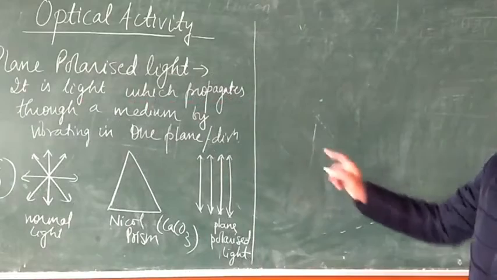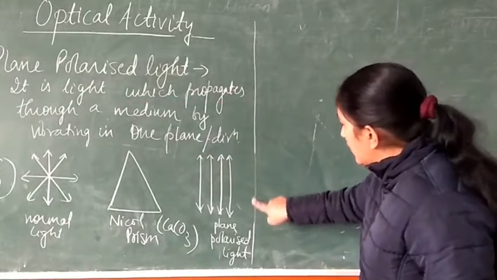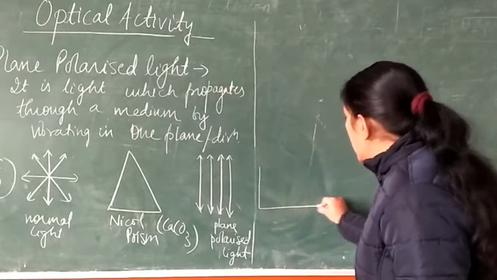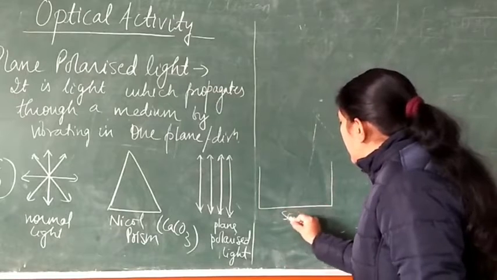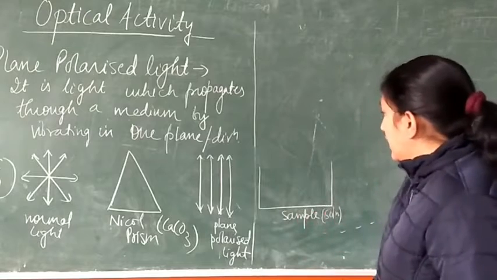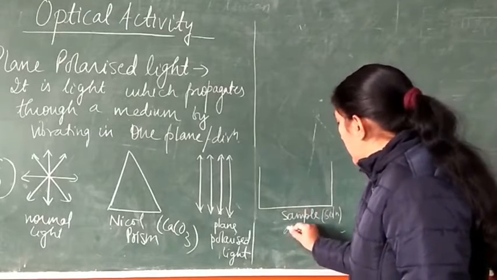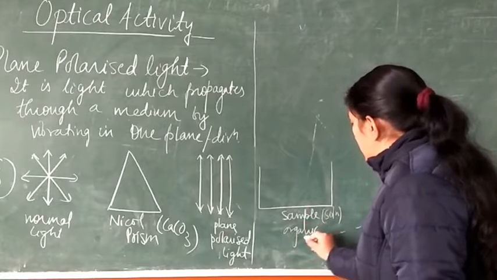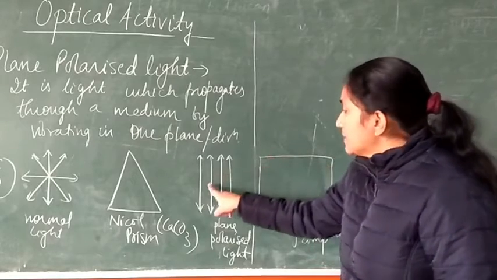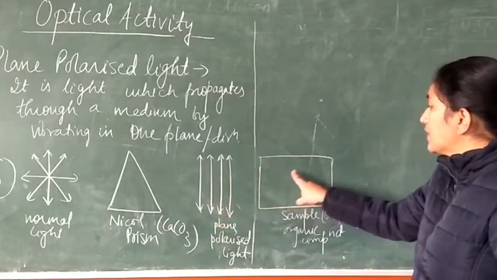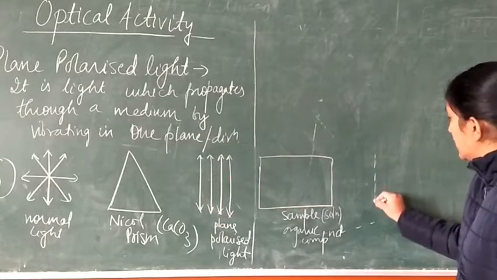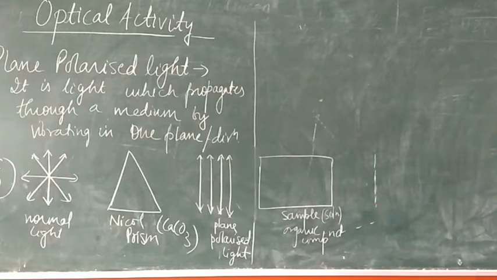Now student, when this plane polarized light is made to fall on the sample, here we have this sample in the solution form, an organic compound, and the plane polarized light transmits through this sample, this is the expected plane of the light.